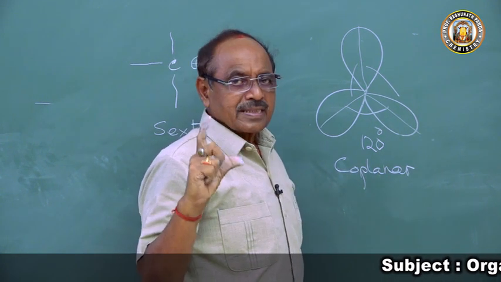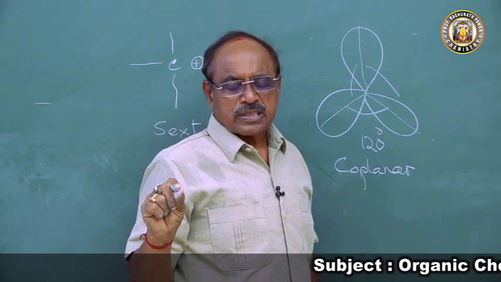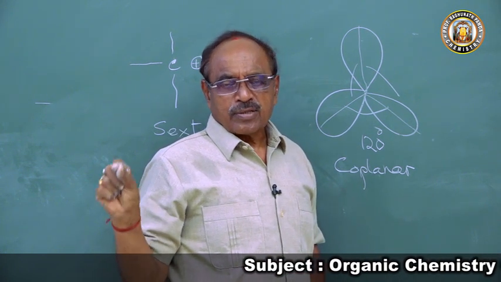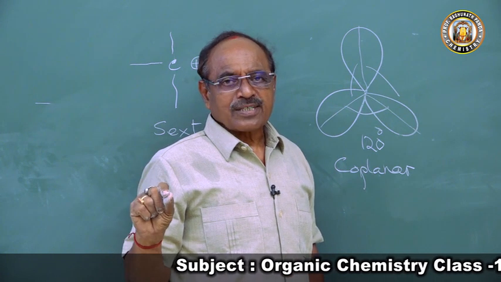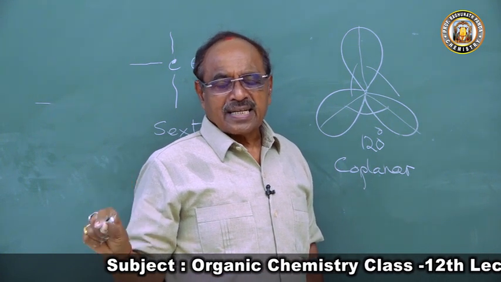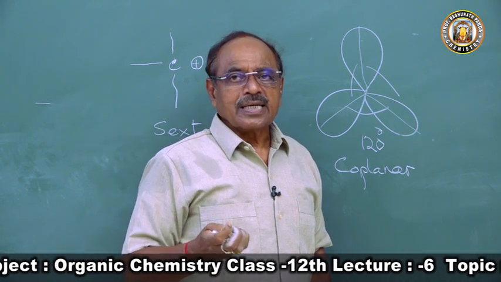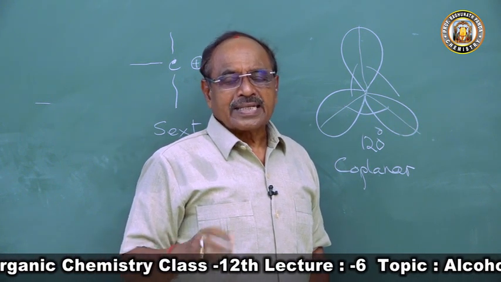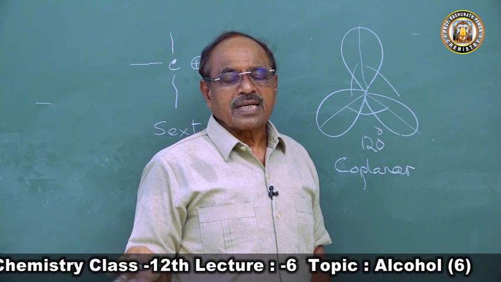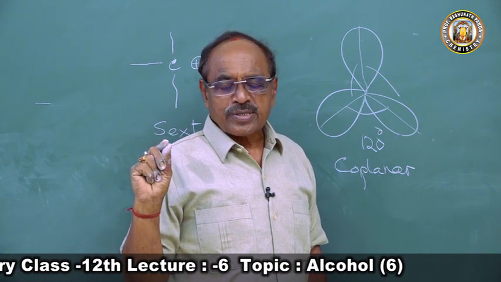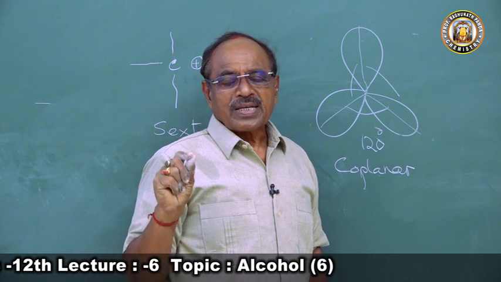So the characteristics of carbonium ion: it has a positive charge, hence it is electron deficient, has 6 electrons, exists in sextet state, hence it has a tendency to attract a nucleophile, or a negative charge, towards it to take part in chemical combination. Hence, carbonium is reactive.